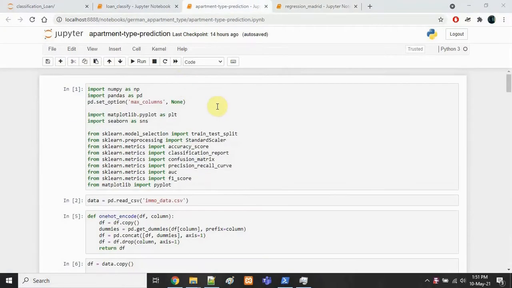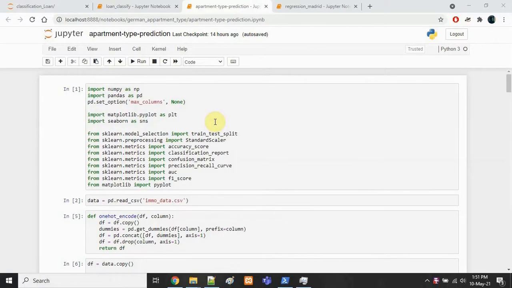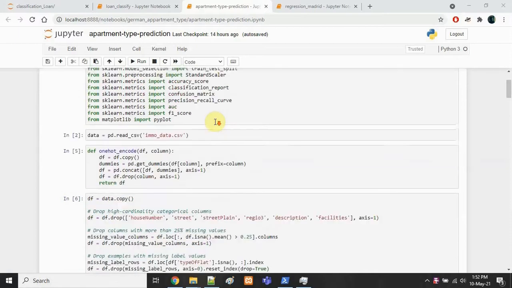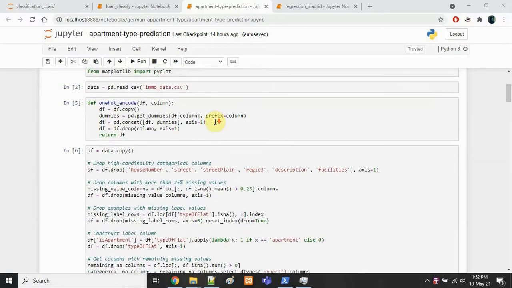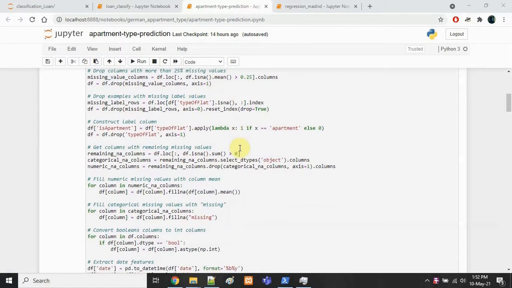Apartment prediction for listings in Germany, which is a renting website. In this, I could have taken the price, but the model was very bad for a regression model. That's why I've gone for a classification model. And first, I've dropped some columns, changed the dependent variable to apartment and others as not apartment, which is almost splitting the data by 50%. Hence, I have taken apartment and not apartment as my dependent variable.